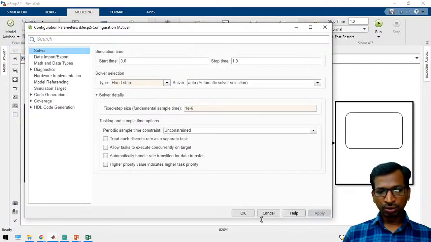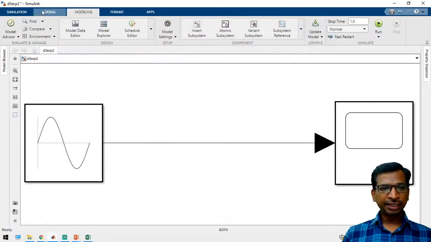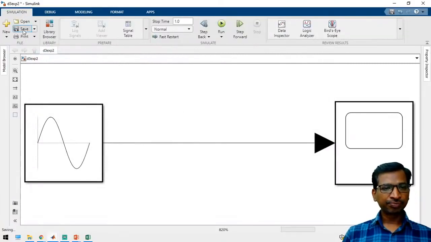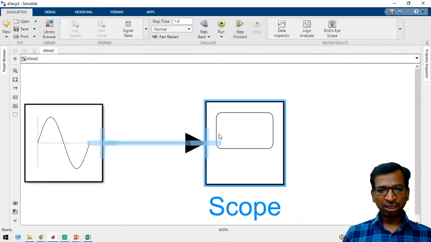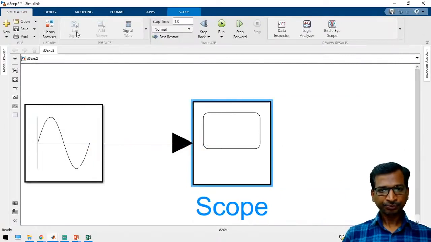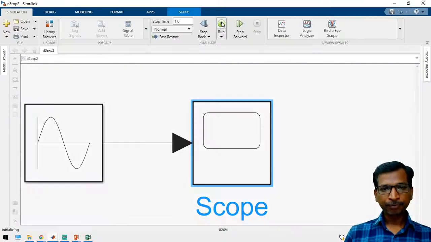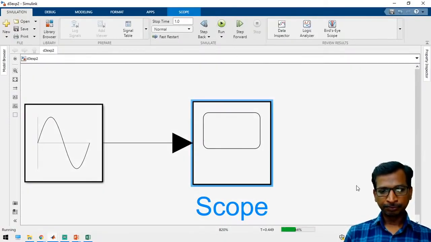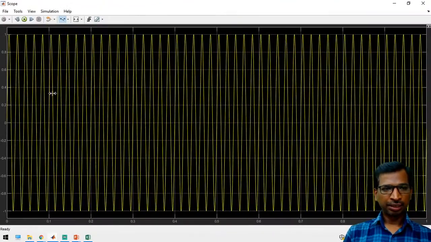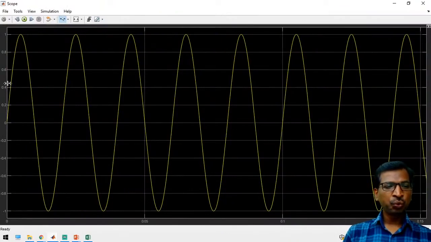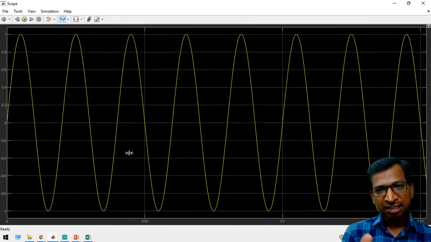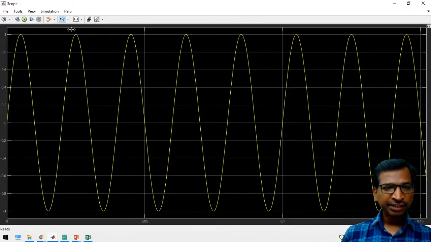If you modify this setting, then you can get an accurate sine waveform. Otherwise, it gives random values. So again, just run the simulation. Yeah, so now the graph will give you the proper sine waveform. Earlier it was not a proper sine waveform, it was a random signal. So now we have generated the sine waveform.